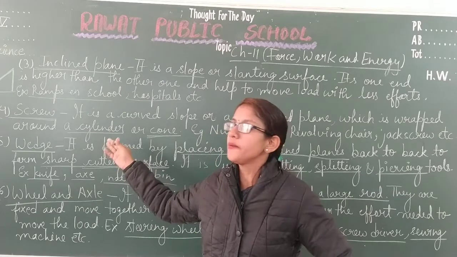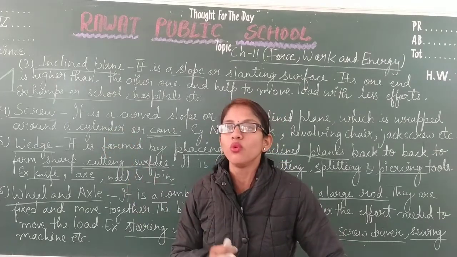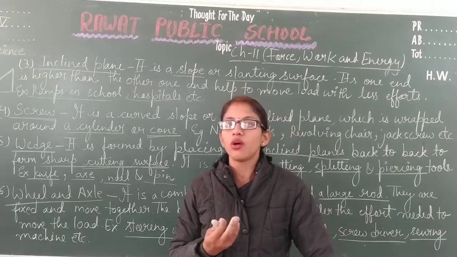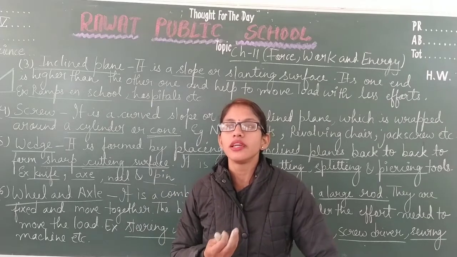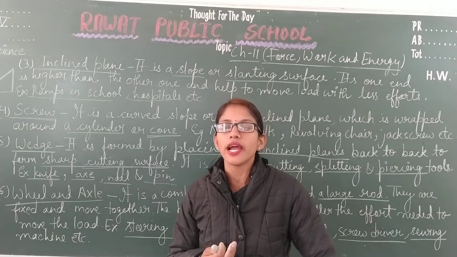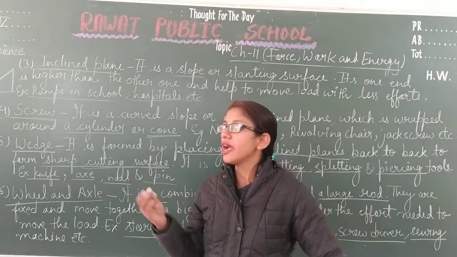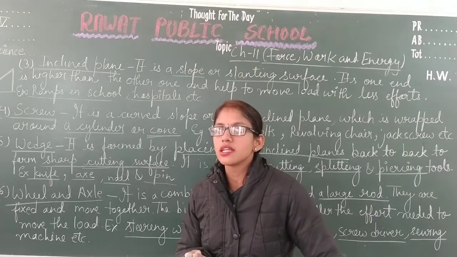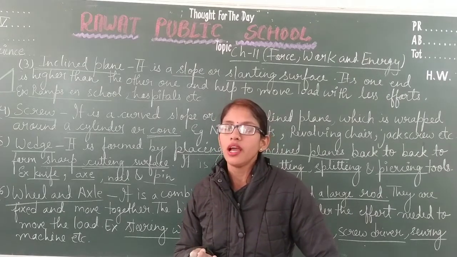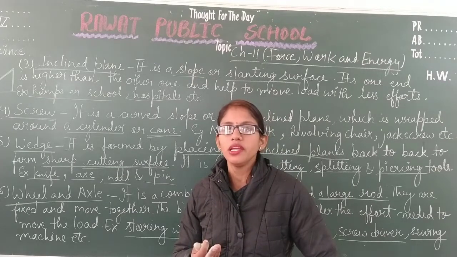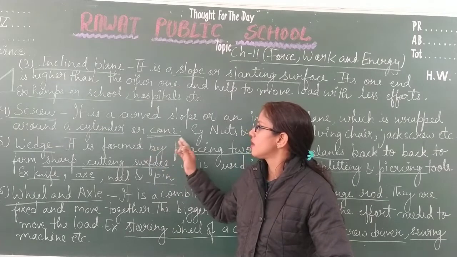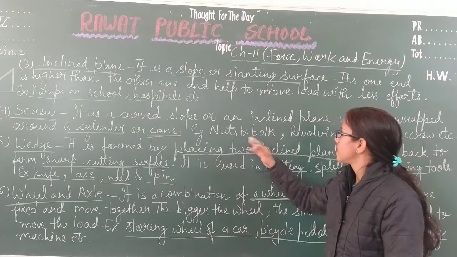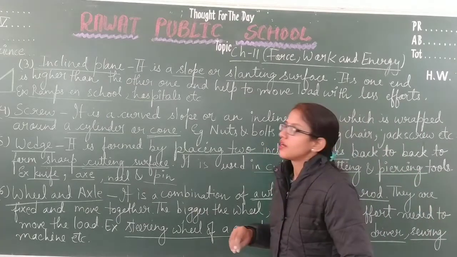The fourth category of the simple machine is the screw, in which there is a cone or a cylindrical rod around which an inclined plane is wrapped. This screw helps us to hold things through a larger distance and also with a better grip. Whereas if we hold things with the help of a nail, they hold through less distance, only the length of the nail, and the strength will be less in comparison to the screw. Examples are nut crackers, nut and bolts, revolving chair, and jack screw.